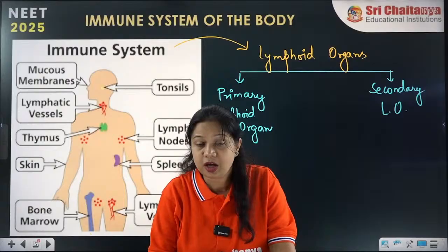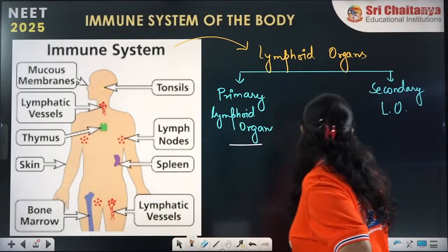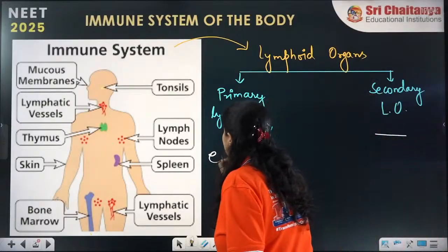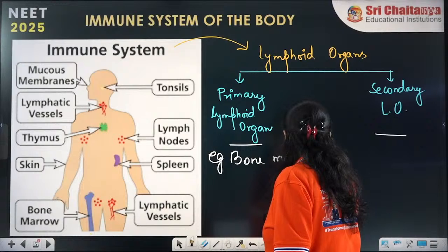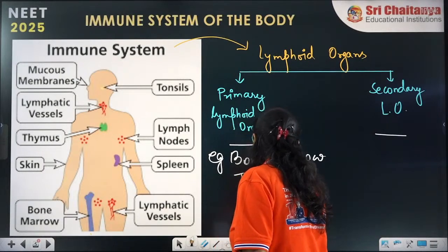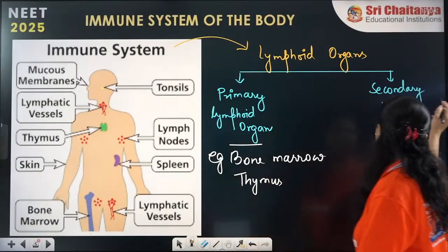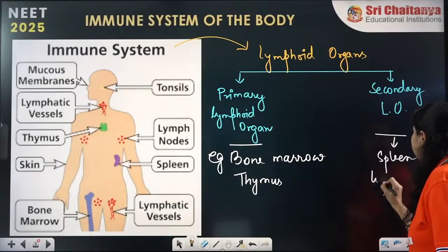Examples of primary lymphoid organs are bone marrow and thymus, whereas secondary lymphoid organs are such as spleen, lymph nodes,